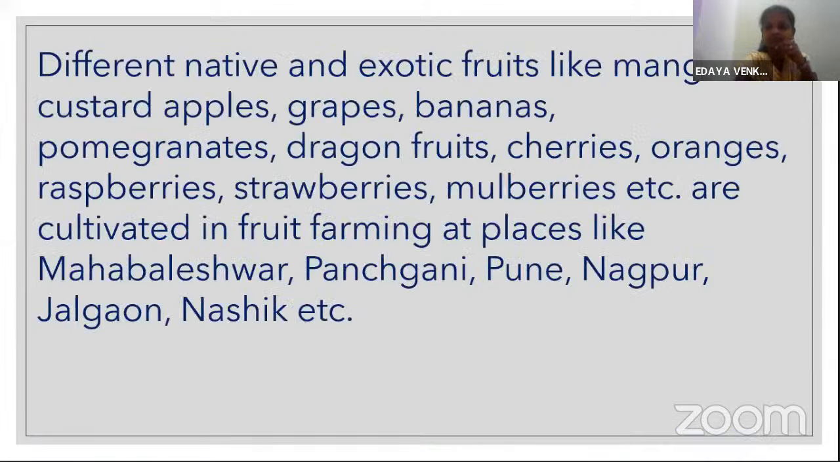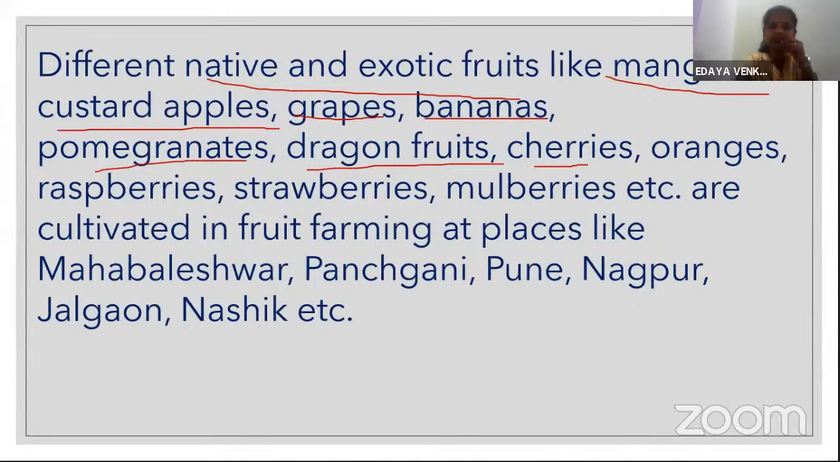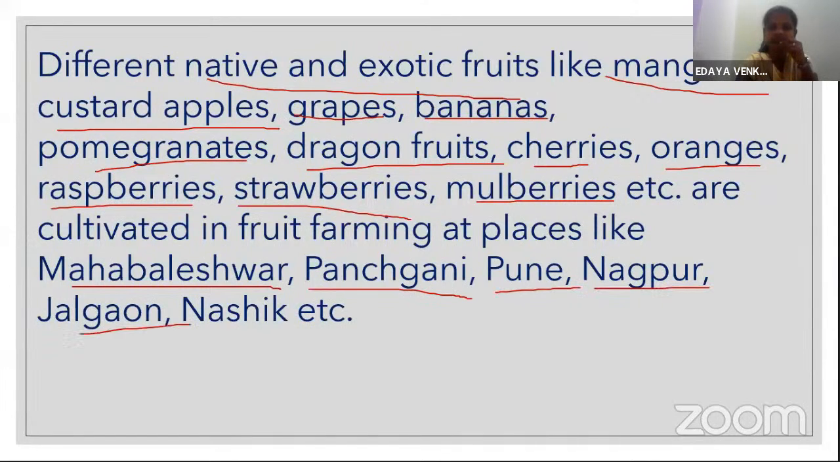Different native and exotic fruits like mangoes, custard apples, grapes, bananas, pomegranates, dragon fruit, cherries, oranges, raspberries, strawberries, mulberries, etc. are cultivated in fruit farming at places like Mahabaleshwar, Panchgani, Pune, Nagpur, Jalgaon, Nasik, etc.